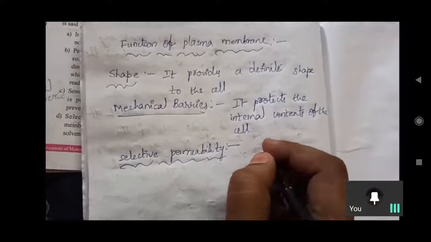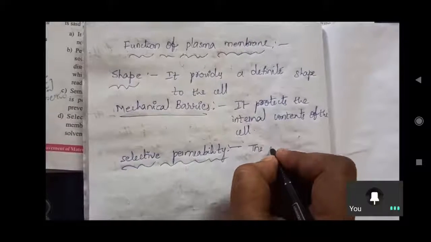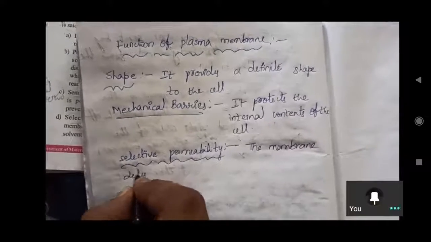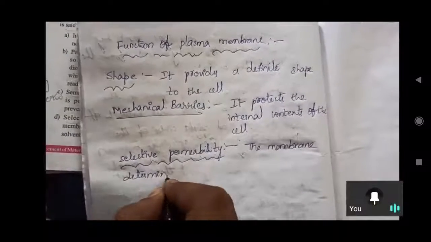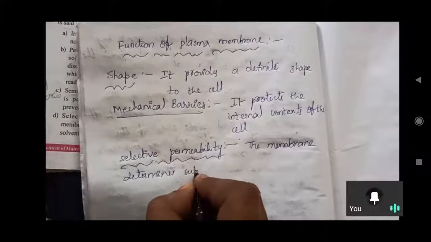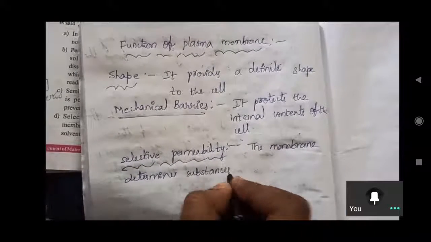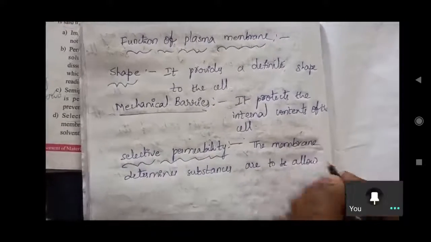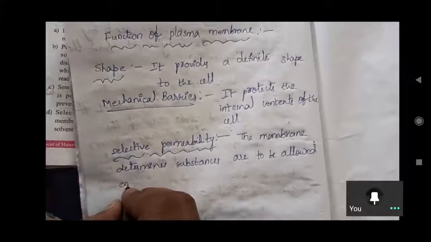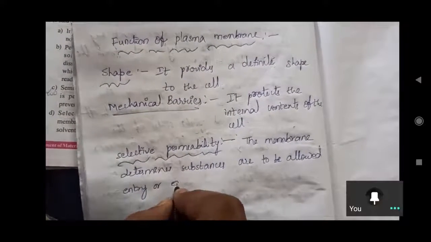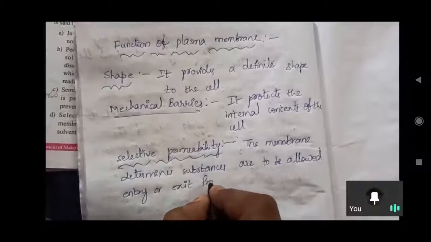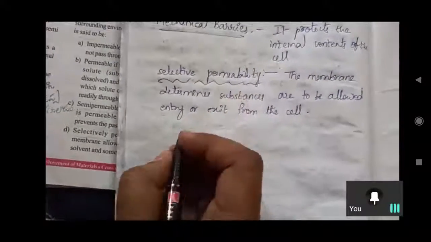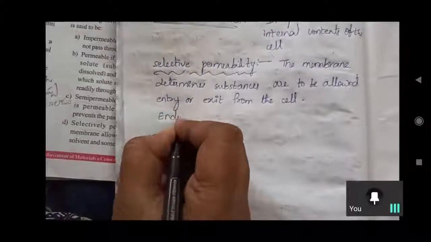The membrane determines the substances that are to be allowed entry or exit from the cell. So this is about selective permeability and endocytosis.